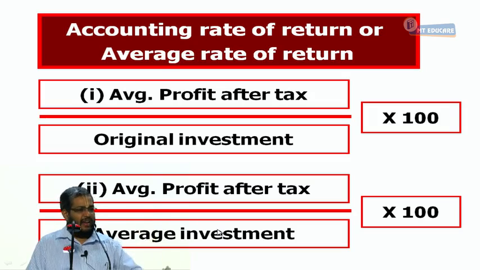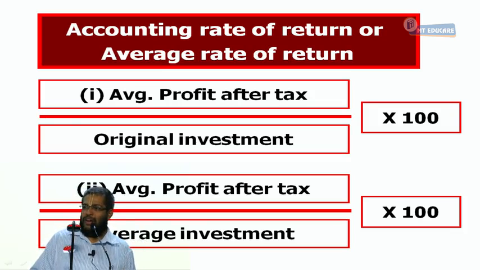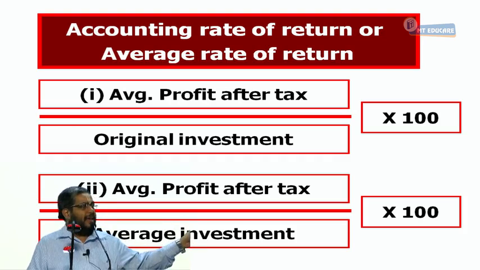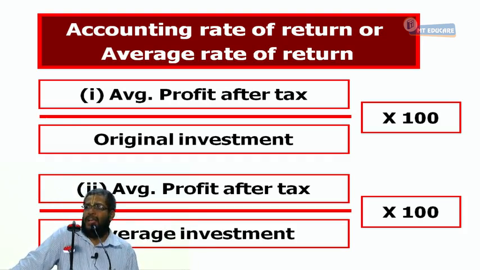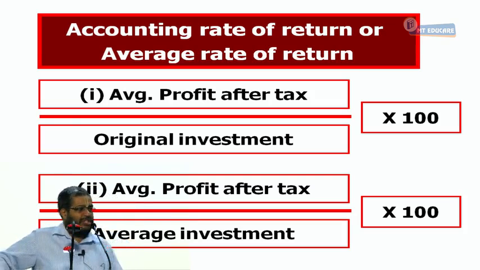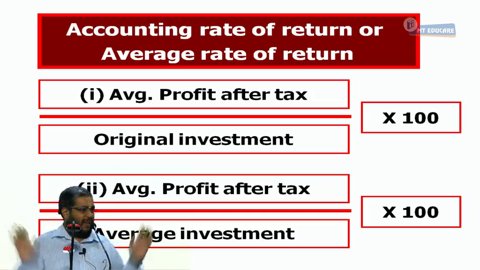That's all. ARR is completed. Tell me in simple words, what is ARR? Return on investment. What is return on investment? Return divided by investment. Do I measure the return in cash flow or profit? Profit. This is a unique capital budgeting technique which does not use cash flow. It uses profit. What profit? First year profit or last year profit? Average profit, after tax. Average PAT divided by investment. The investment can be original or can be what? Average. That's all. Everybody, are you understanding it or not?